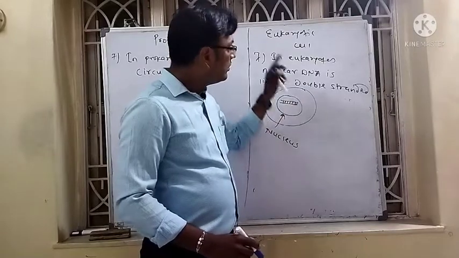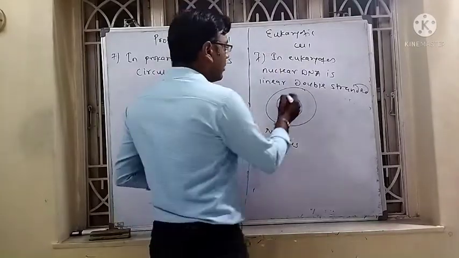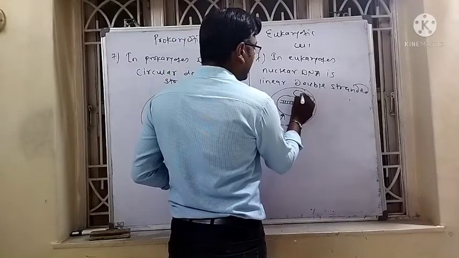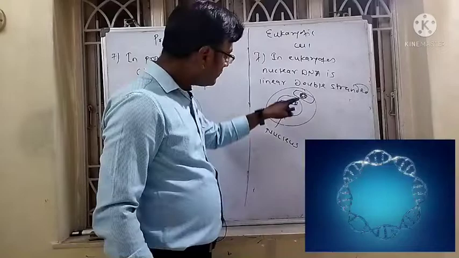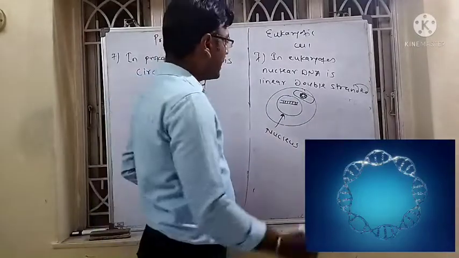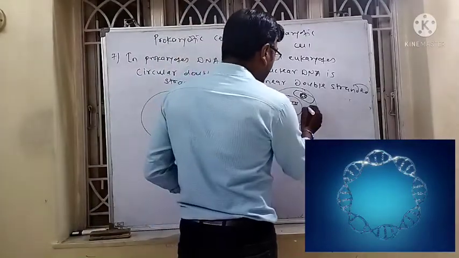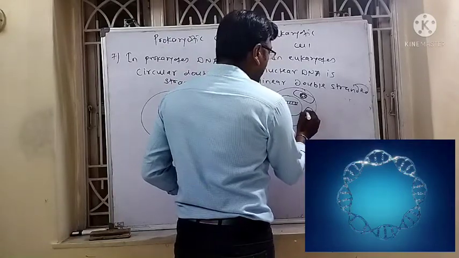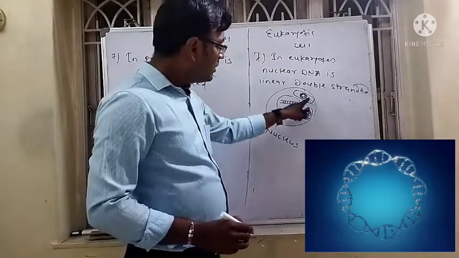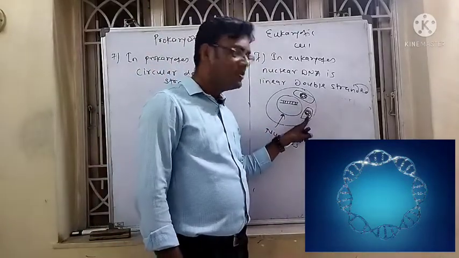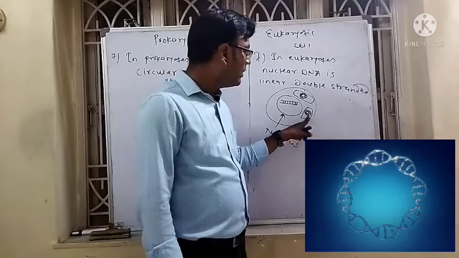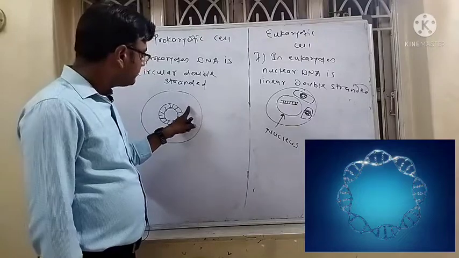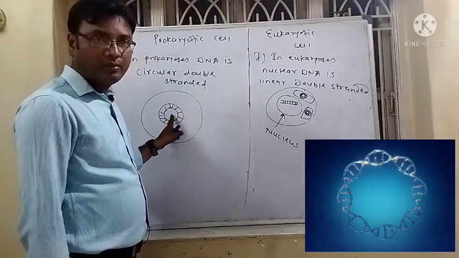In eukaryotic cells, the mitochondria is present, and in mitochondria the DNA is circular double-stranded. As well, in plants the chloroplast is present, and in chloroplast also the DNA is circular double-stranded. So this indicates that mitochondria and chloroplast contain circular double-stranded DNA in eukaryotes, which shows the similarity with bacteria, as bacteria also contain circular double-stranded DNA.